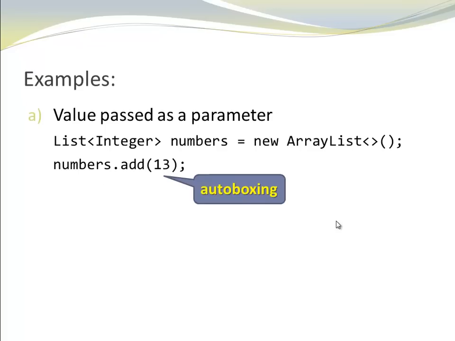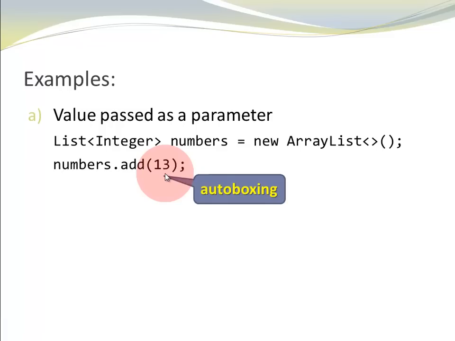Once again, let's look at some examples. First, an example of a value passed as a parameter. Here I have a variable called numbers. It is declared as a list of Integers. Notice, uppercase Integer. We initialize it with a new ArrayList, which is still empty at this point. And now we want to add some values. So I say numbers.add(13).